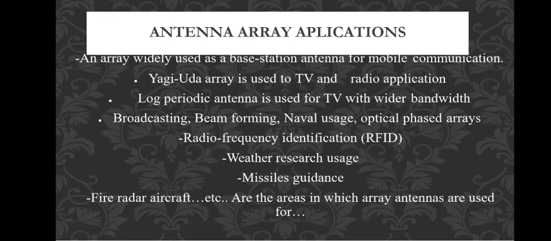Okay, so this is the total description of the antenna arrays. Now we are going to talk about the 2 point sources in different cases. The first case is two isotropic point sources of the same amplitude and phase. The second one is two point sources with equal amplitude and opposite phase. The third one is two isotropic point sources of equal amplitude and 90 degrees phase, and case 4 is equal amplitude and any phase difference. The 4 cases are very important.